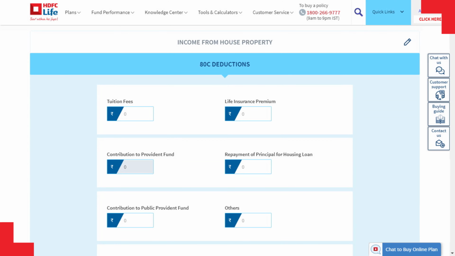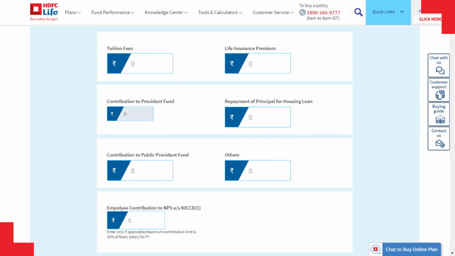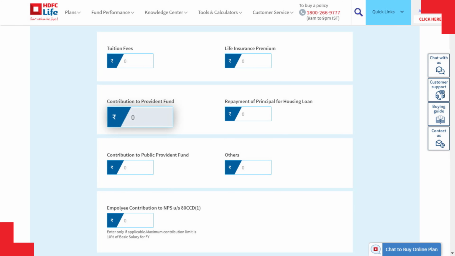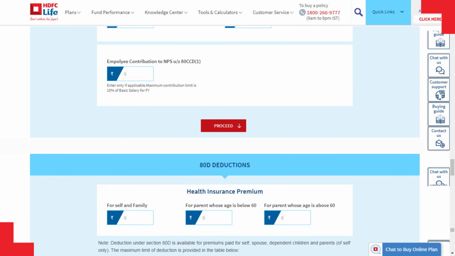The fourth tab is about 80C deductions. Here individuals need to provide investment details pertaining to Section 80C of income tax into the specific fields. Please note that contribution to Provident Fund is auto-calculated at 12% of annual basic salary entered by you in the income details. Please click on Proceed for the next tab.